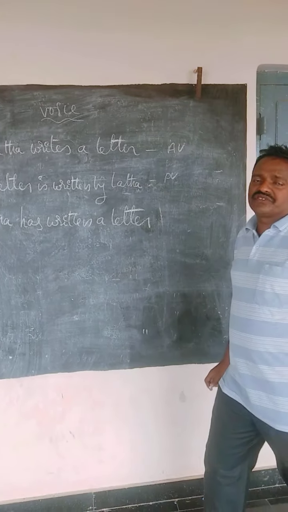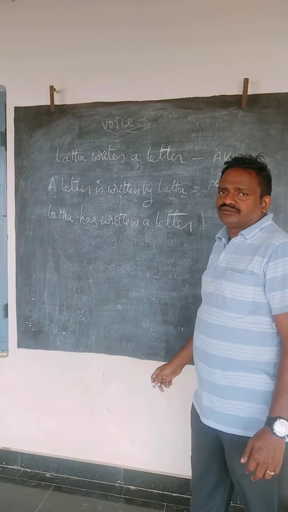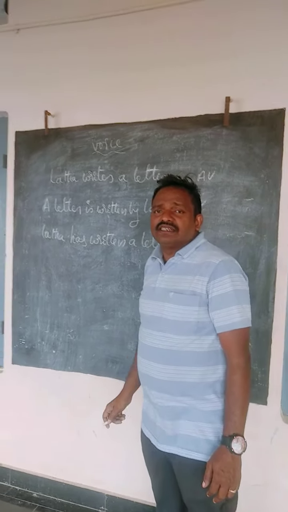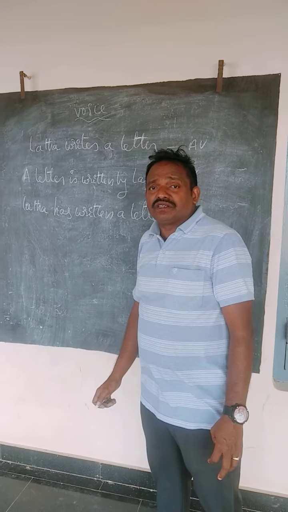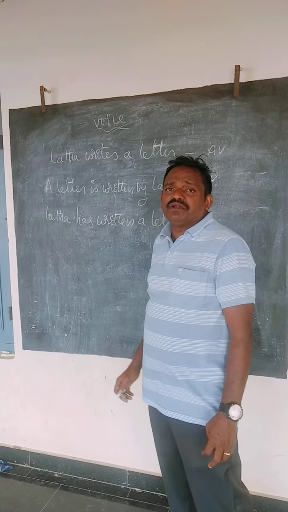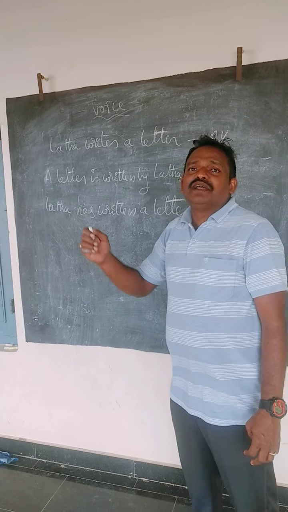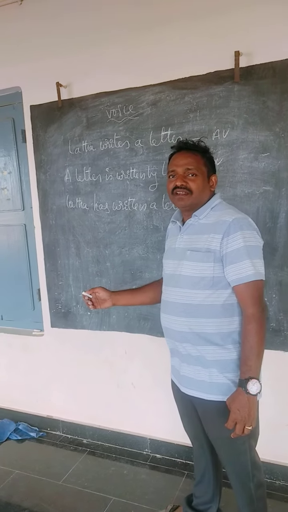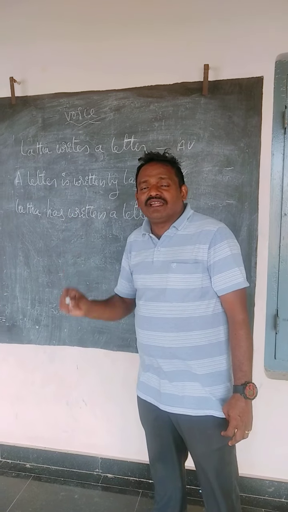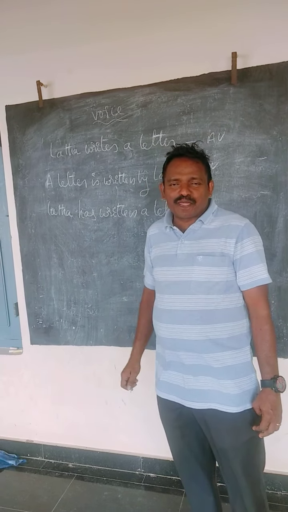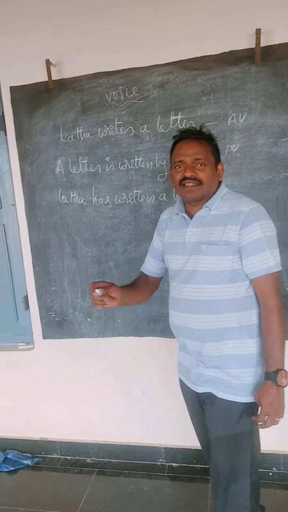Change into passive voice according to your rule. A letter comes to subject. A letter, has written, that is present perfect tense. Whenever the verb is in present perfect tense, the helping verb form is "has been". So your answer is: a letter has been written by Lata. Understand?